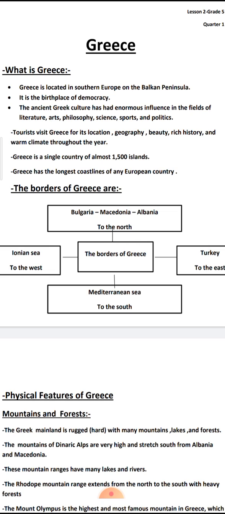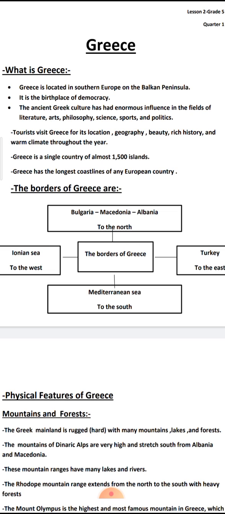The ancient Greek culture has had enormous influence in the fields of literature, art, philosophy, science, sports, and politics. Let's explain this point. The ancient Greek culture, the old Greek country, has had a big effect in what? Enormous influence means a big or great effect in the fields of literature, arts, philosophy, science, sports, and politics.